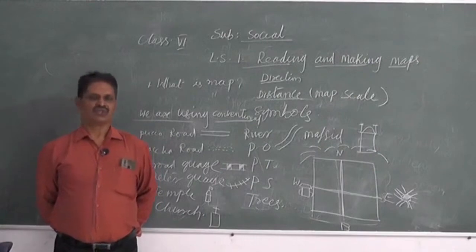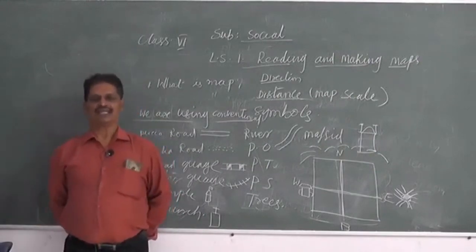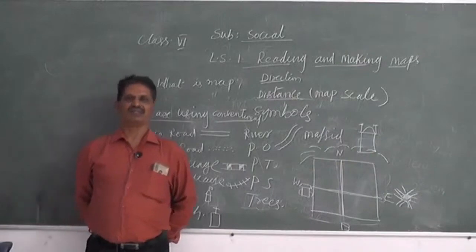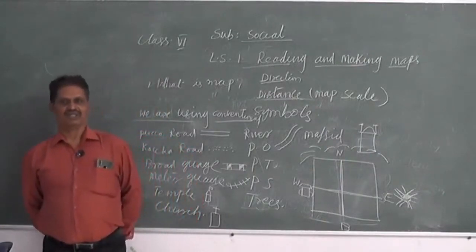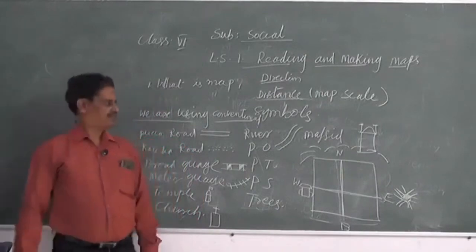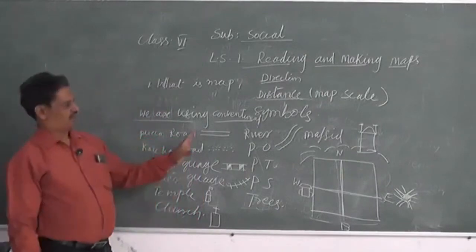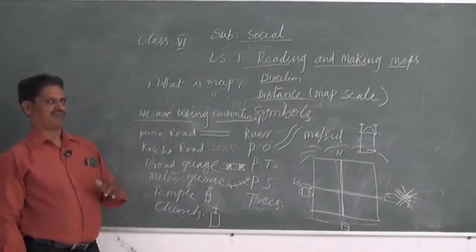You can see once again in the textbook how it has changed from the actual bridge to the sketch bridge. I hope you understand how the actual distance is converted into the sketch map scale.